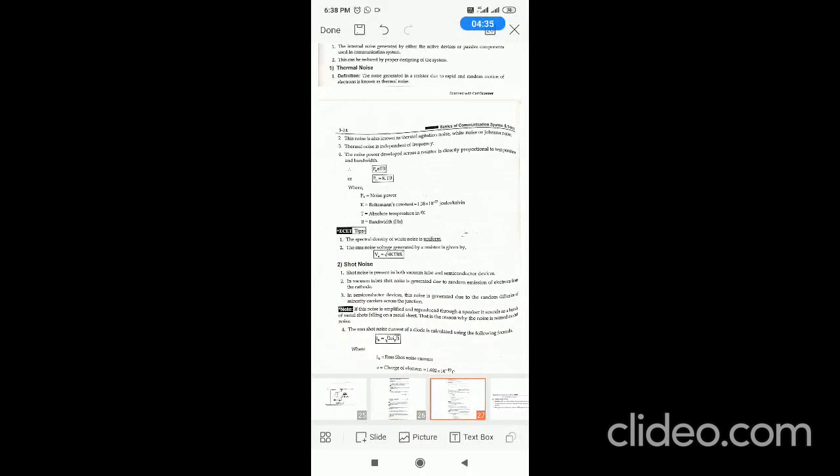Internal noise. Internal noise is generated by either active devices or passive devices. Active devices are diodes, semiconductor devices, transistors, FET, and passive components are resistors, inductors, and capacitors. Thermal noise. It is a noise generated in a resistor due to rapid and random motion of electrons. When current is flowing through the resistor, because of the electrical energy applied, the electrons will move here and there. Because of this, some noise is produced.